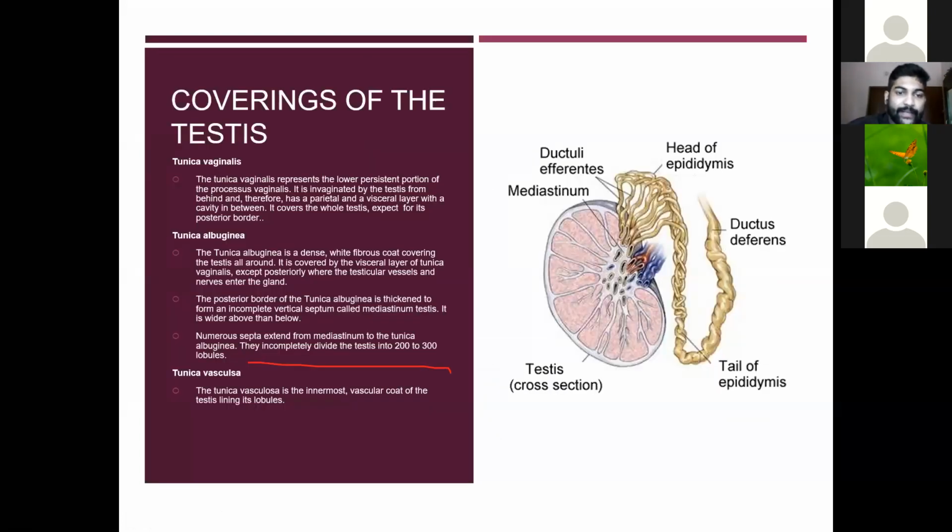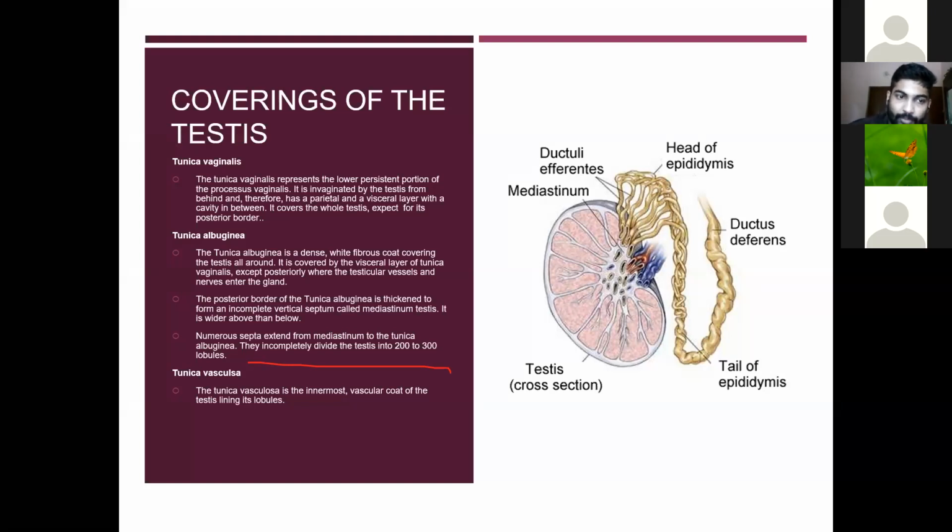Then it is covered by the visceral layer of the tunica vaginalis, except posteriorly where the testicular vessels and the nerves enter the gland. I already told you the visceral layer covers towards the testis, and the parietal layer covers the scrotum.